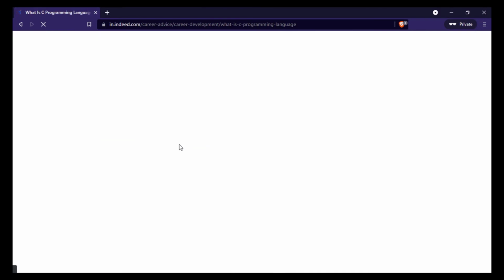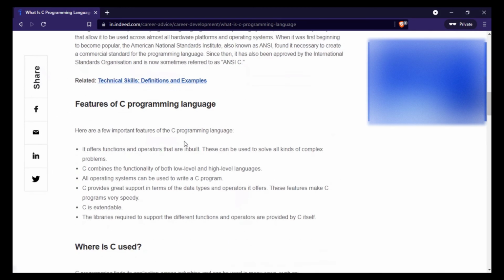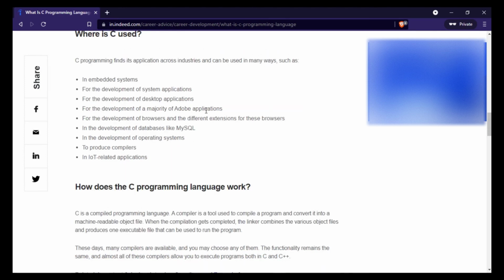By clicking on this website, I will see what more points we can see here. So here comes the point: where is C used? In embedded systems, development of system applications, development of desktop applications, the majority of Adobe applications, databases like SQL, browsers, compilers, IoT related applications, and development of operating systems.